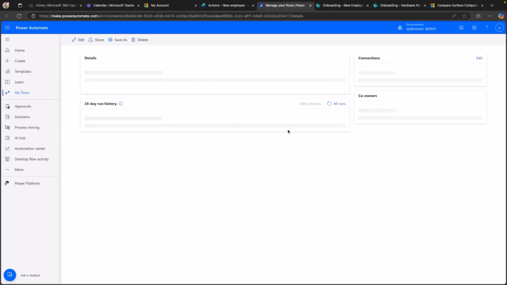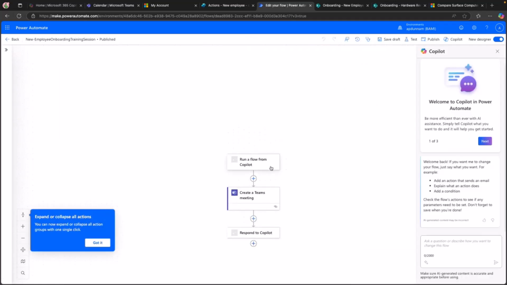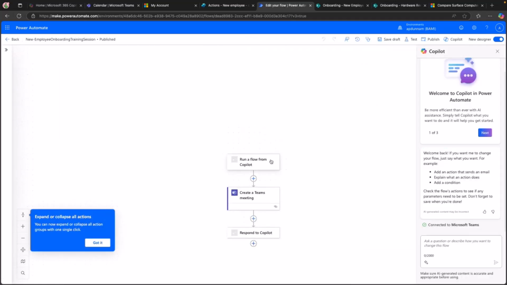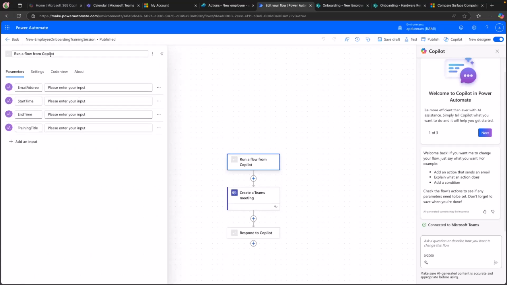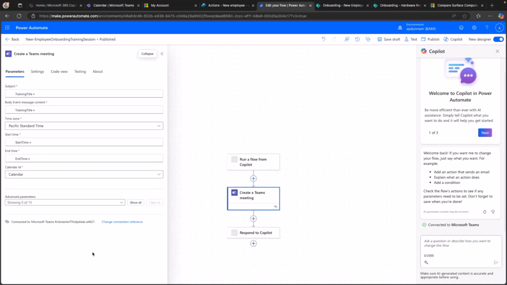So let's click on this and I'll actually open up the flow in the back end and we can see what's going on. It's a really simple one. I'm just running a flow. So when you create a flow from your agent like this, it's going to give you a trigger of run a flow from Copilot, and you can have individual parameters. So if you want to pass information from your agent, in this case, you can just map those, like your email address, the start time, and the training title, because this is for actually scheduling the training in Teams. And then I'm just going to add in the action and handle that scheduling.